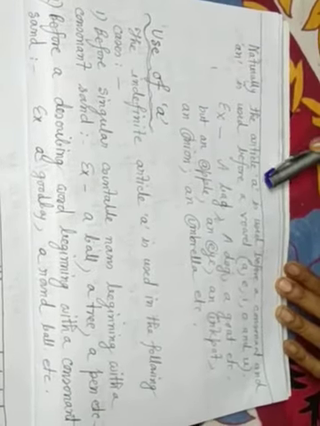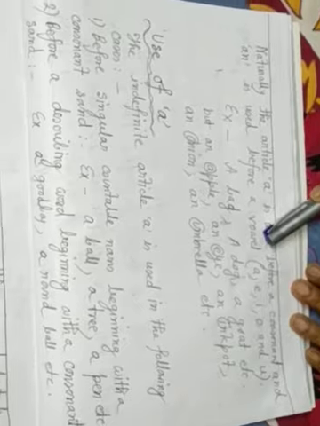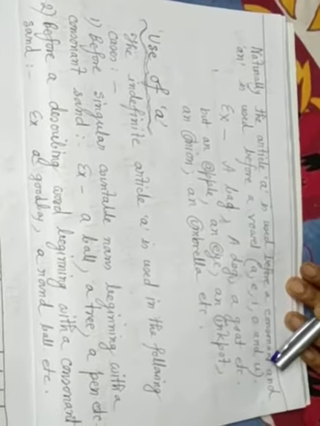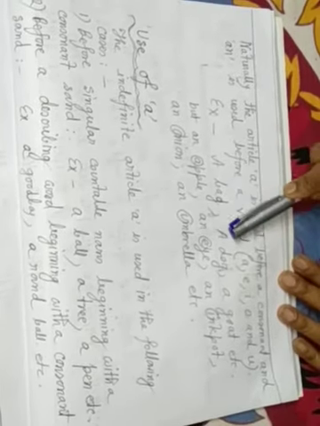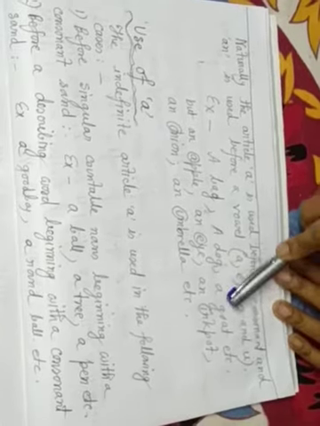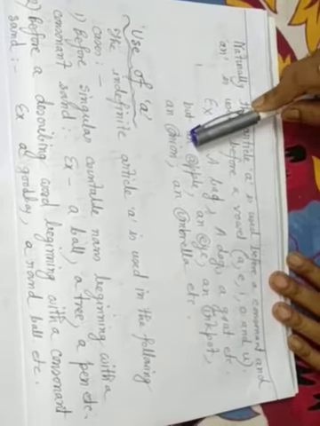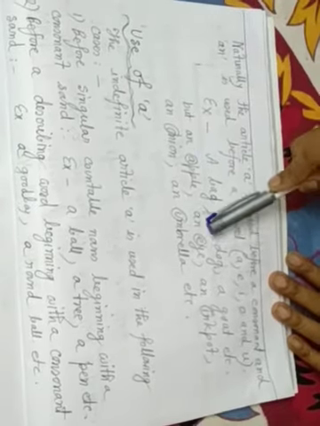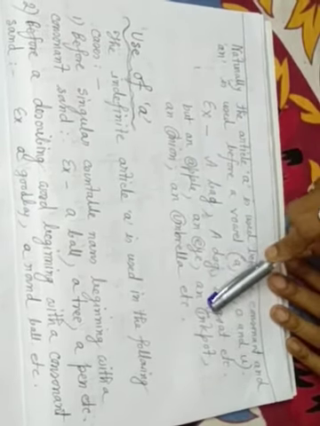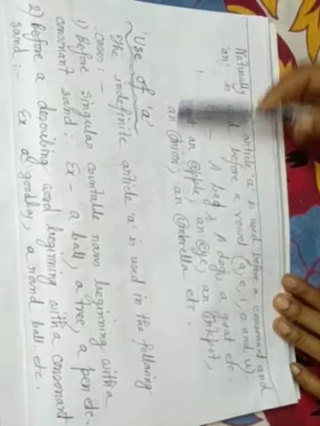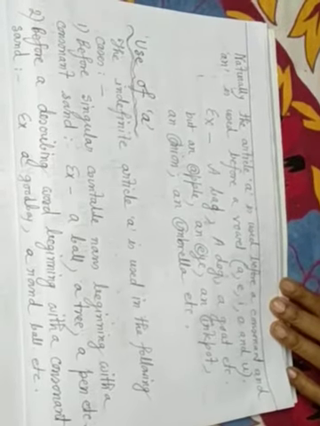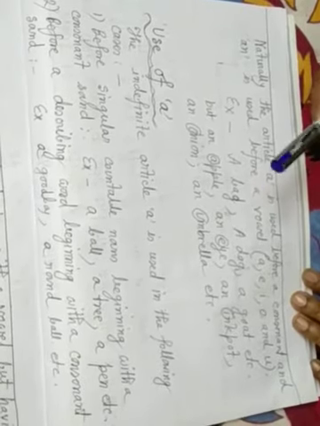Naturally, the article a is used before a consonant and an is used before a vowel. Vowels: a, e, i, o, u. So for example, a bag, B consonant; a dog, D consonant; a goat, G consonant. But an apple, A vowel; an eye, E vowel; an import, I vowel; an onion, O vowel; an umbrella, U vowel. So if any word starts with a vowel, we put an before it. If any word starts with a consonant, we put a before it.